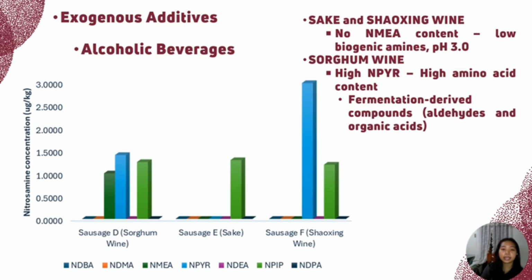This trend was specifically observed in alcoholic beverages like whiskey, sake, and wine. The findings of the study are parallel to the aforementioned study, as NMEA was not detected in sausage samples containing sake, as well as the sparkling wine. However, the opposite trend was observed in samples containing the sorghum wine. This suggests that certain compounds unique to sorghum wine, possibly the biogenic amines formed during fermentation, may contribute to